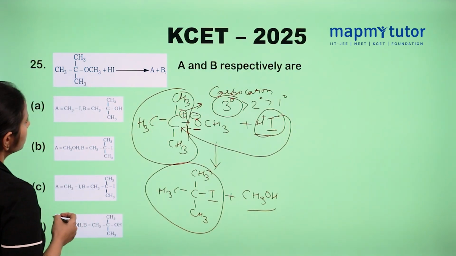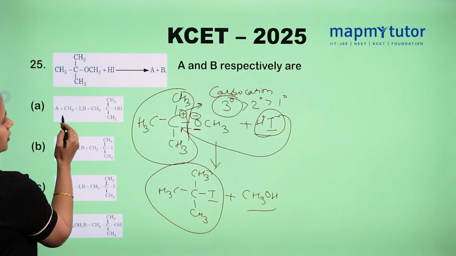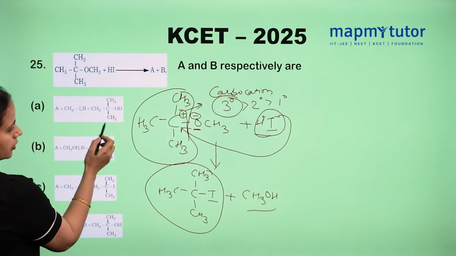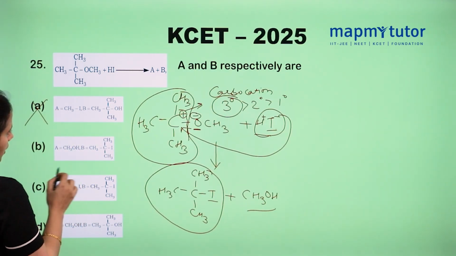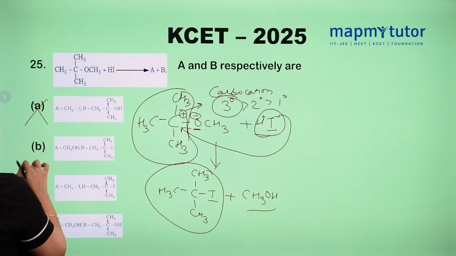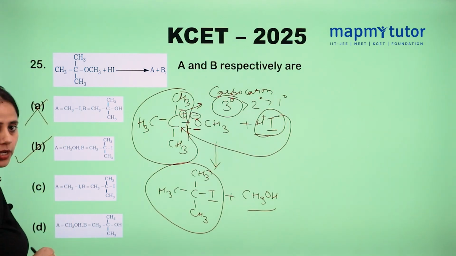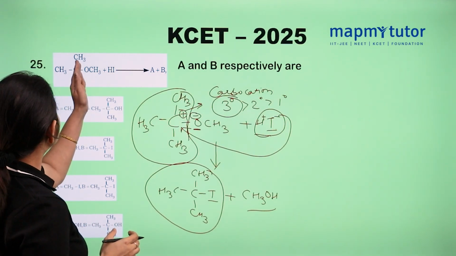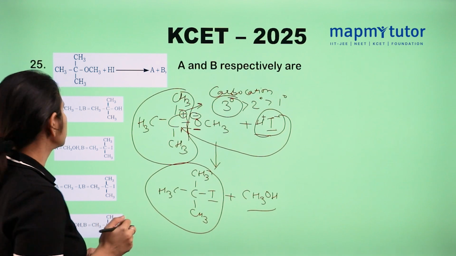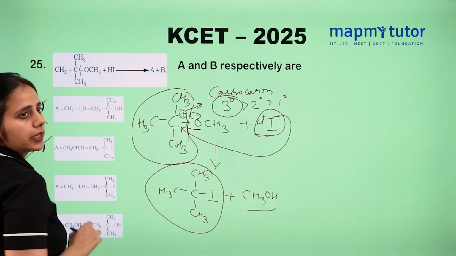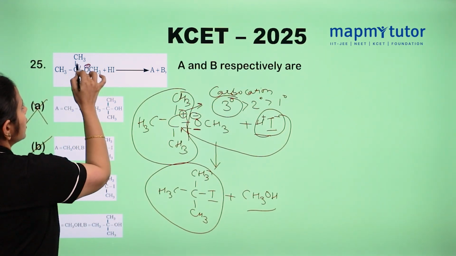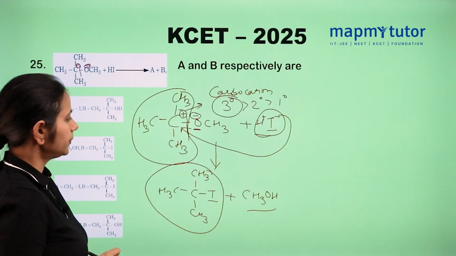Let's see where the option matches. In the first option it is CH3I and this OH, so it is not the right answer. The tertiary iodide and CH3OH is the right answer. Because we know that the tertiary carbocation is the most stable, and the bond will break from here. Oxygen will carry a negative charge and carbon will carry a positive charge.